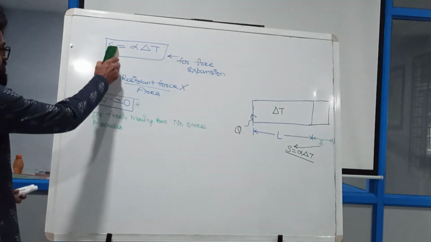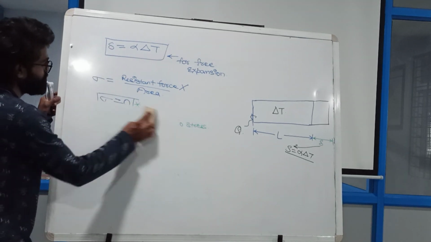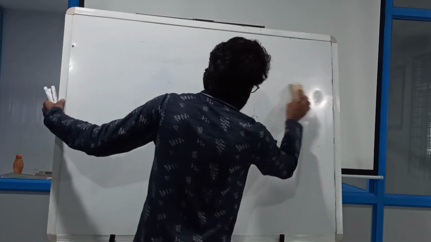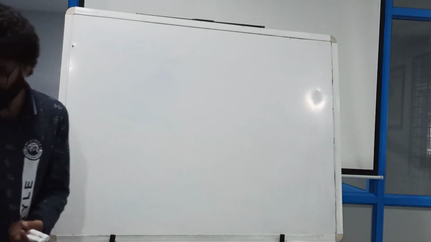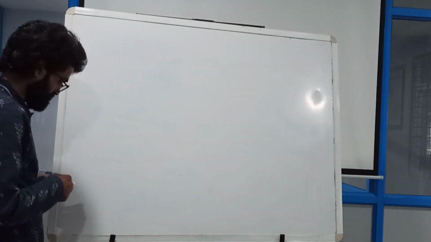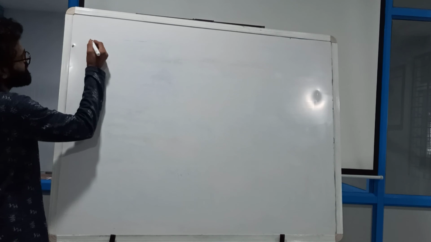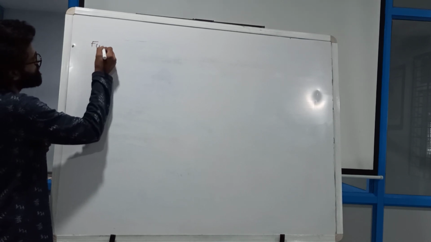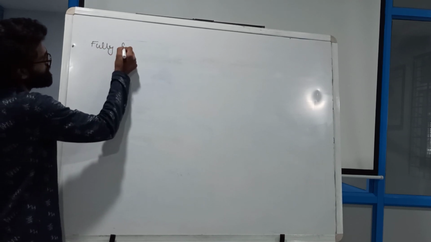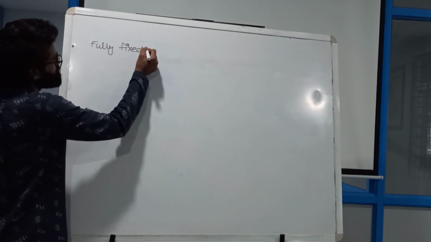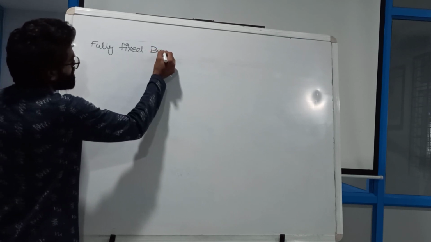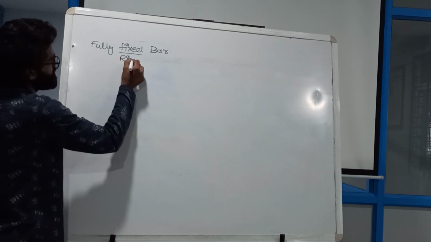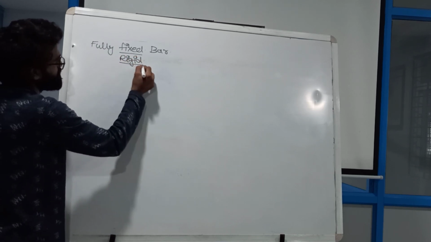I have calculated my delta value and my sigma value. Let us go for the second case. The second case is a fully fixed, or fully rigid, bar. Rigid means both ends are fixed.